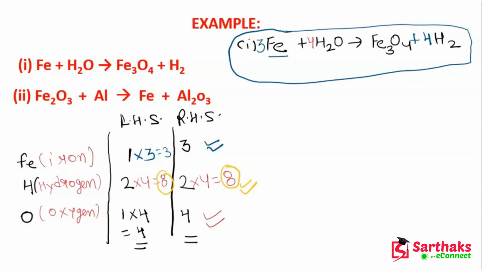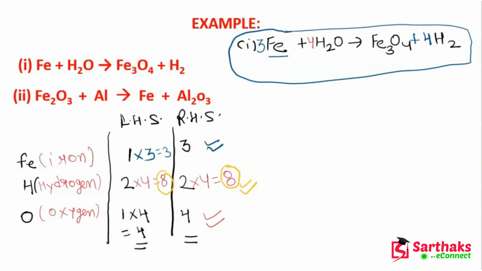You can also check: Fe is 3 on the reactant side and Fe is also 3 on the product side. Hydrogen is 8 on the reactant side, and on the product side it is again 8. Oxygen is 4 on the reactant side, and on the product side it is also 4. So this is why it is a balanced chemical equation.